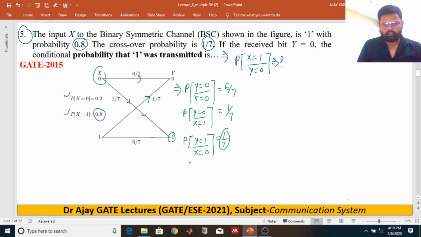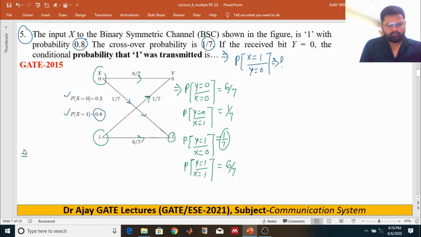And another is the probability of received as 1 when the transmitted bit is 1. Transmitted bit as 1 is received as 1. It's been given over here as 6 by 7. So from these known facts, we determine the answer from this equation, from this question.